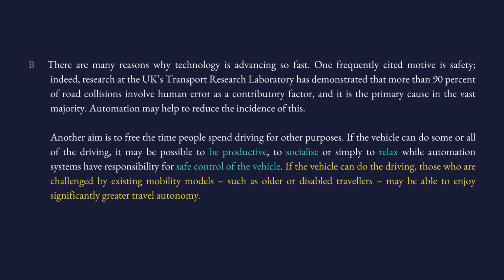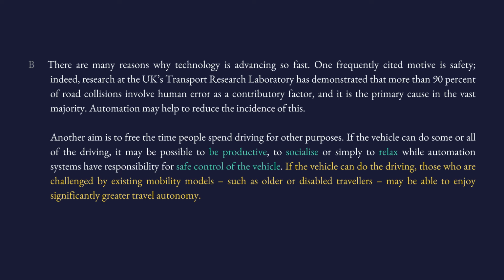So what this part is saying is this: there are some people, like old people and disabled people, who are having challenges, physical challenges, while traveling. And if they use robot-driven vehicles, those challenges will be less or zero because they don't have to use their body for driving.